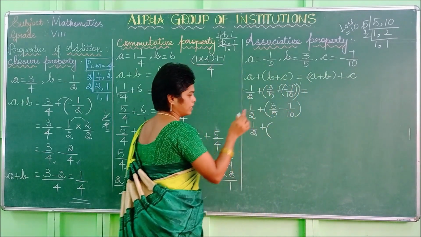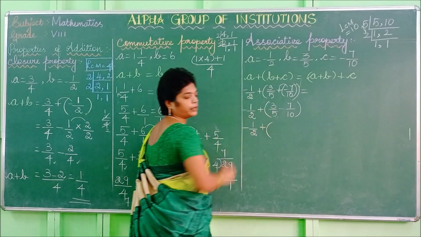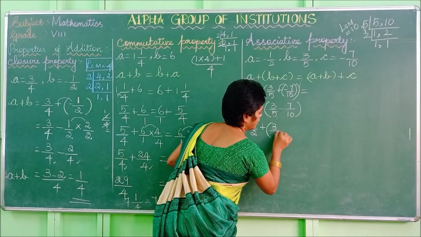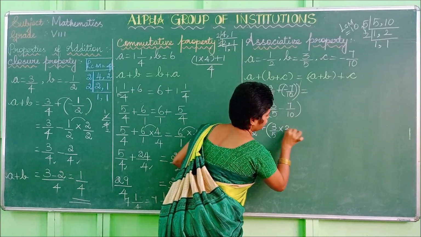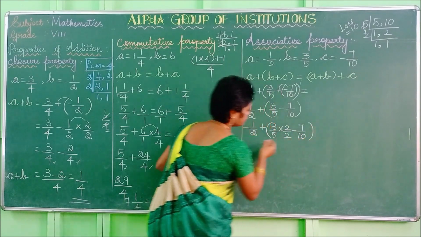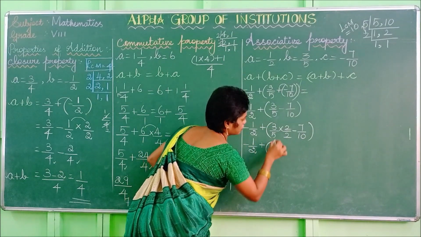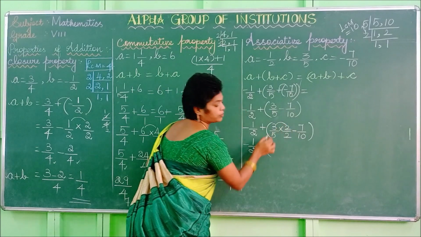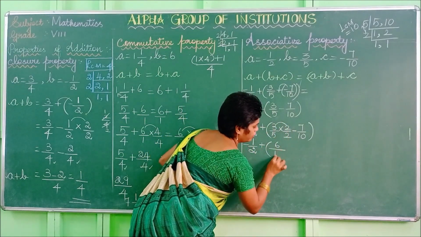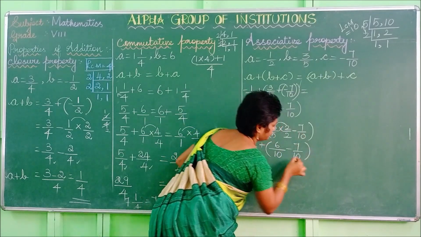Changing this term into 10, you have to multiply both numerator and denominator by 2. So 3 by 5 into 2 by 2 minus 7 by 10. Minus 1 by 2 plus. Multiply these two terms: 3 2s are 6 divided by 5 2s are 10, minus 7 by 10.